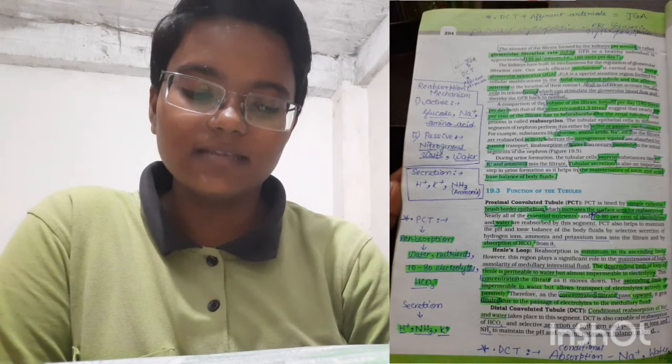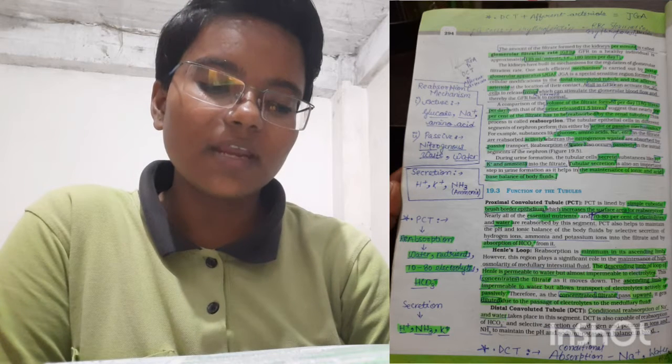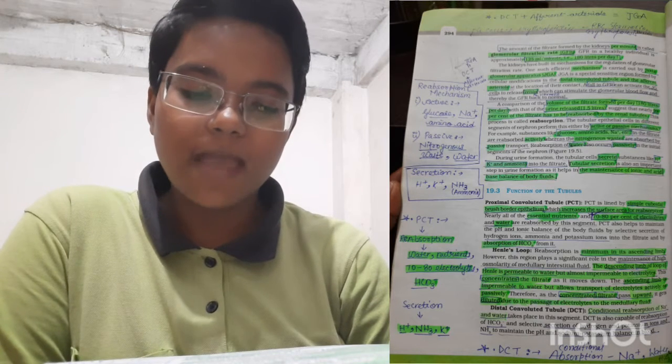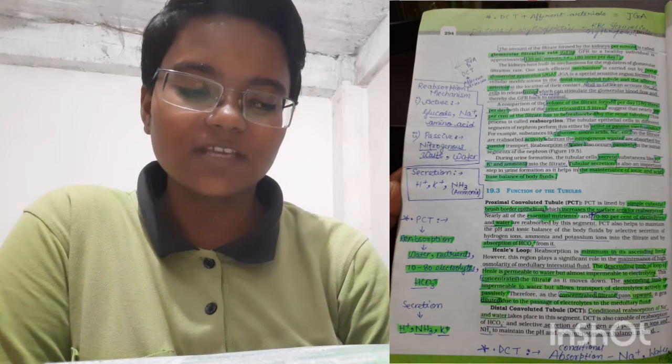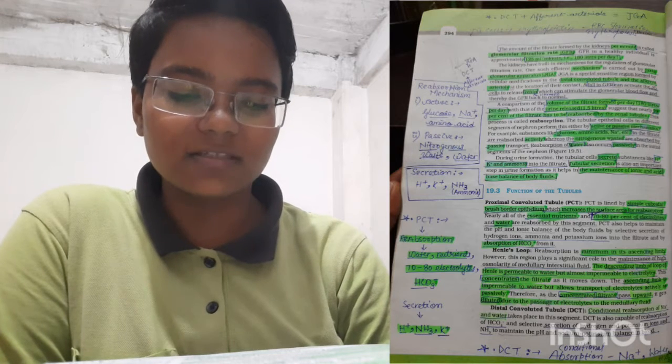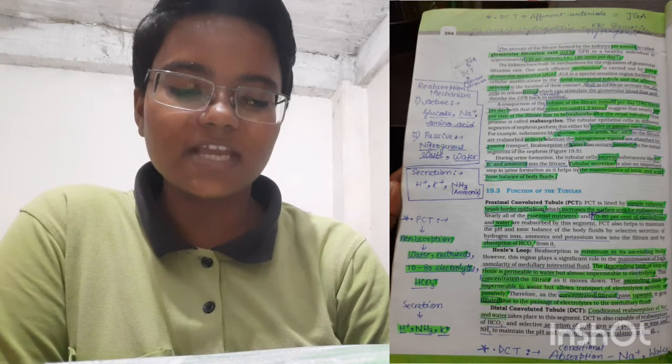Now, DCT, distal convoluted tubule. Conditional reabsorption of sodium and water takes place in this segment. DCT is also capable of reabsorption of bicarbonate and selective secretion of hydrogen and potassium ions and NH3 to maintain the pH and sodium-potassium balance in blood.